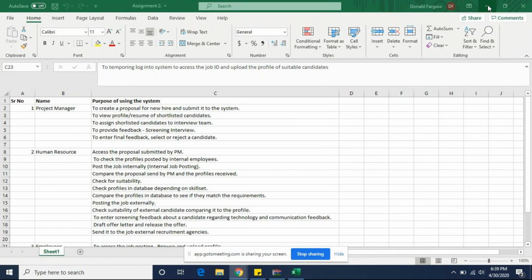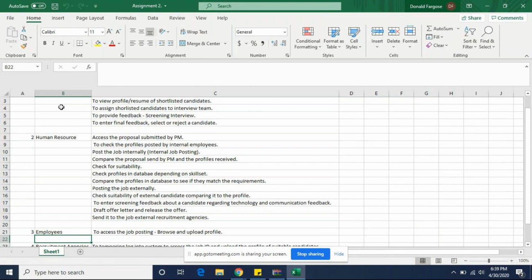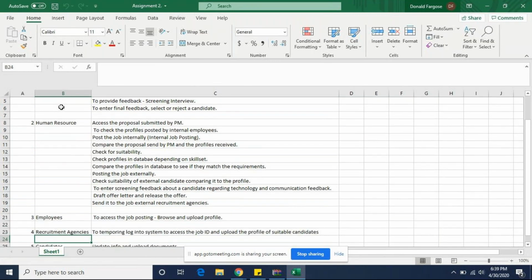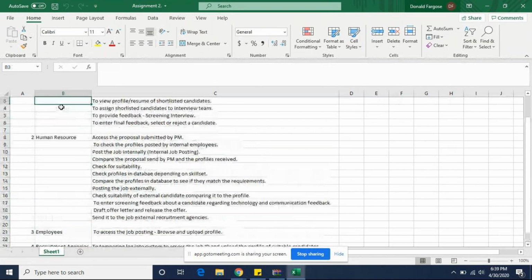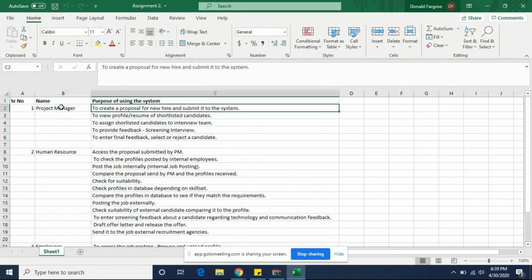So the assignment was basically going through the flow chart and determining why each person uses the system in the HR recruitment process. According to me, I've divided it into project manager, human resource, the internal employees of the company, the recruiting agency, and the external candidates who apply for the job. The project manager uses the system, as you told, firstly to create a proposal for a new hire and submit it to the system so that once he submits it, it goes to all the HRs and they will be able to access it.